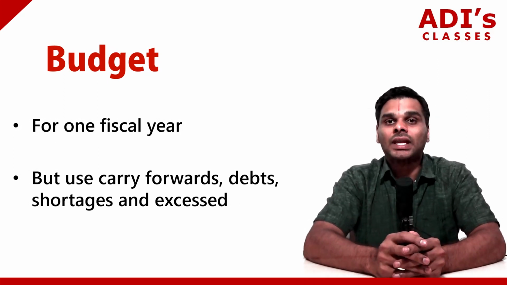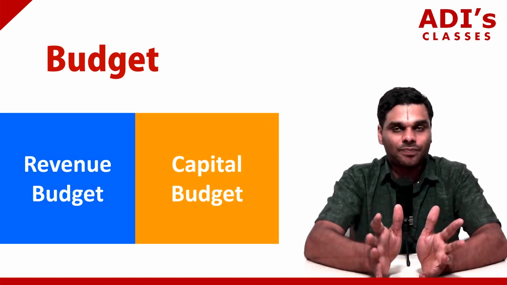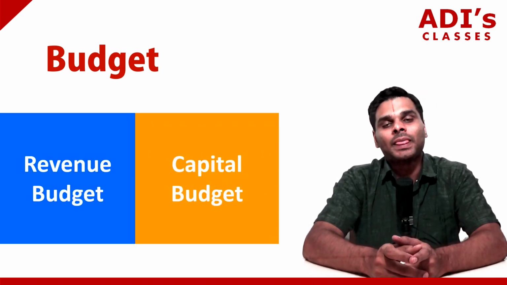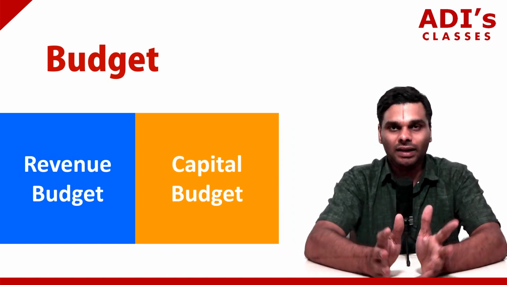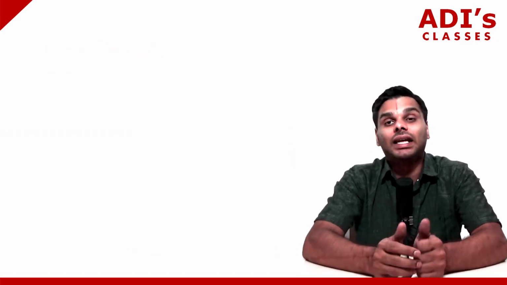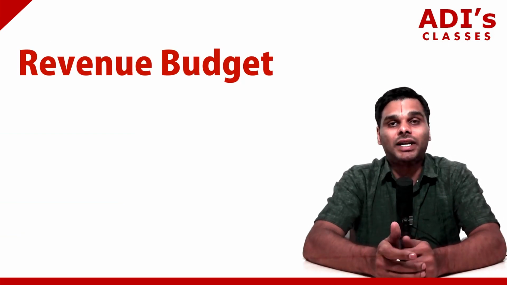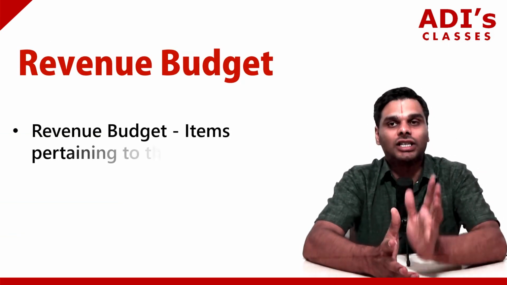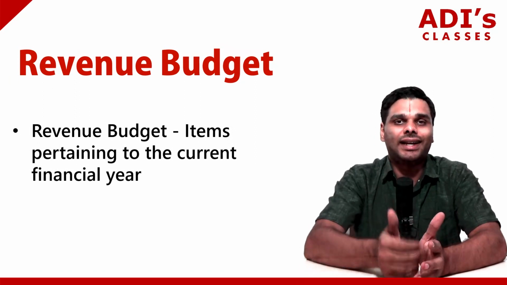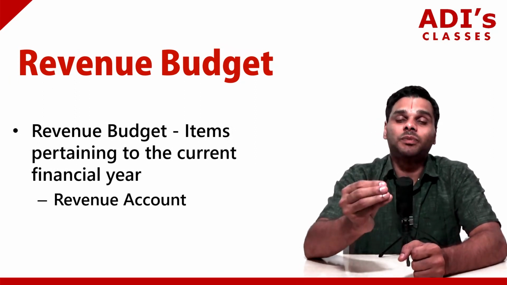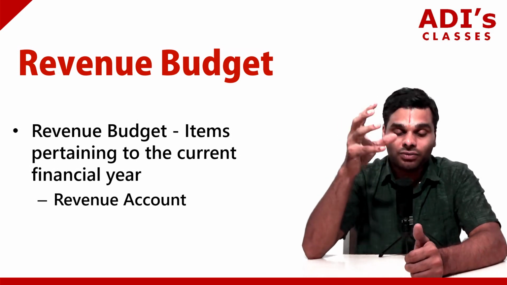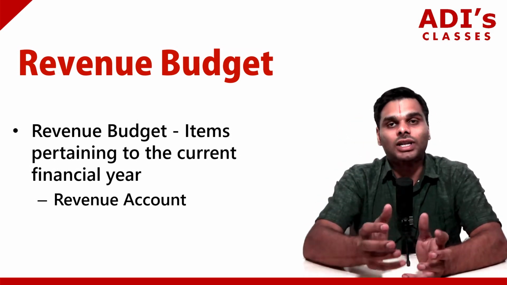Hence, the budget is also split into two parts. The first one is the revenue budget, and the second one is called the capital budget. What does this mean? We will look at it right now. The revenue budget contains items pertaining to the current financial year. This is known as the revenue account.